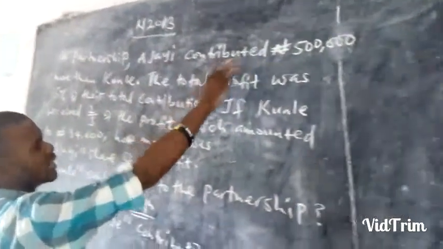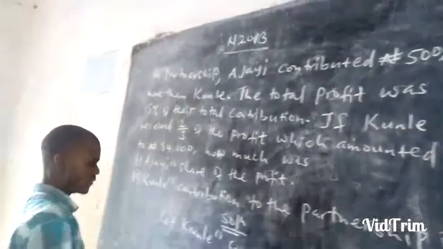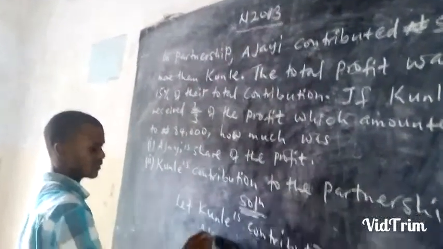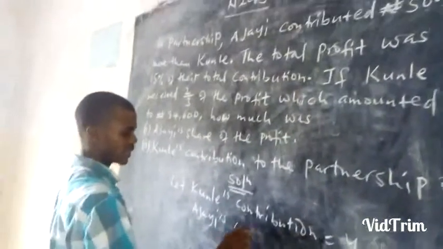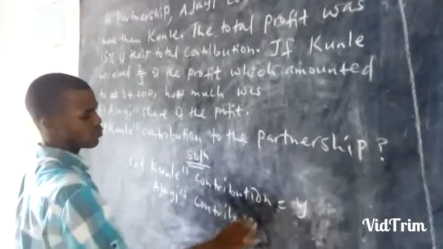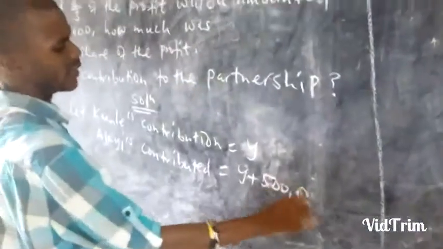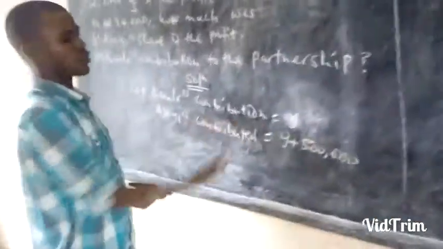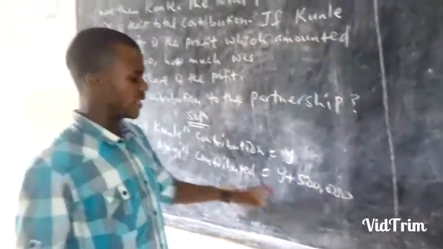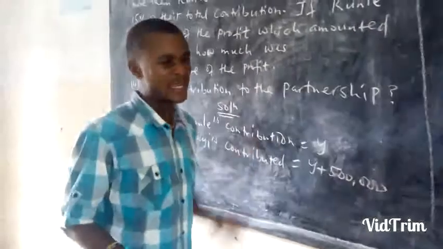According to them, in the partnership, Ajayi contributed 500,000 naira more than Kuli. So if that is the case, Ajayi contributed Y plus 500,000 naira. That is what we are saying. Whatever amount of money Kuli is contributing, Ajayi is contributing Y plus 500,000 naira. That will be the amount Ajayi will contribute.